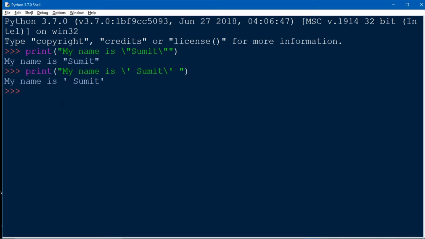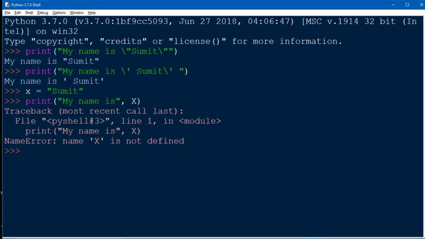In Python we can also print our output along with some strings. Let us suppose we take x is equal to name and then print with a string, my name is, and add x. Oops, it's my mistake, sorry. I have taken the uppercase letter of x. As I told before, it is a case sensitive language, right? So we have to use the same variable name as I have taken before. So let me take a lowercase x. So see, I get my output.